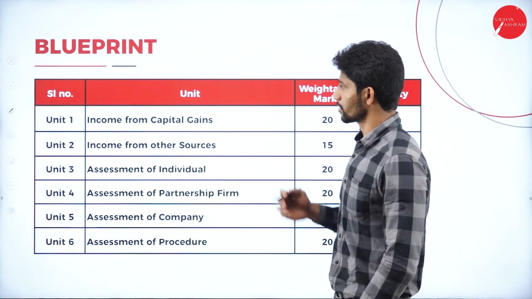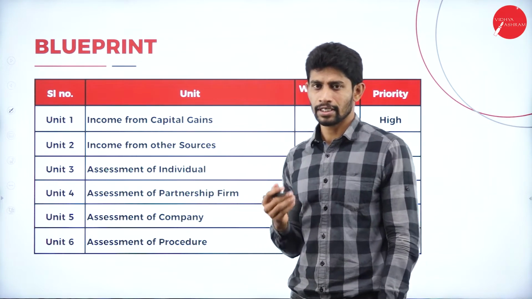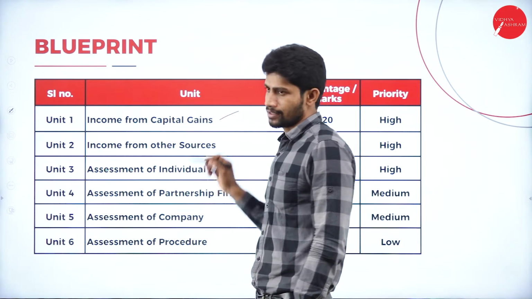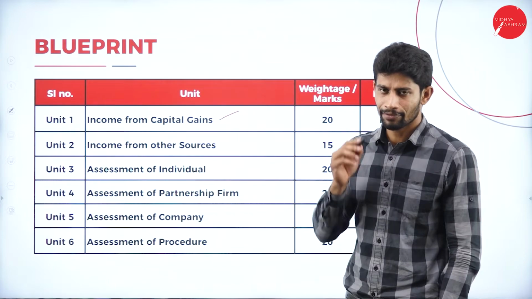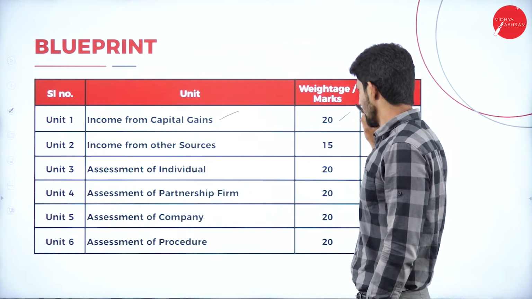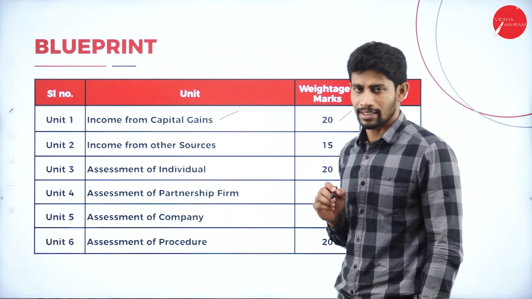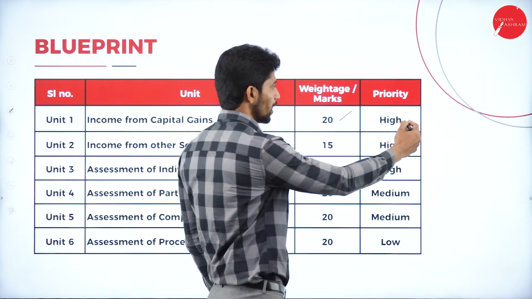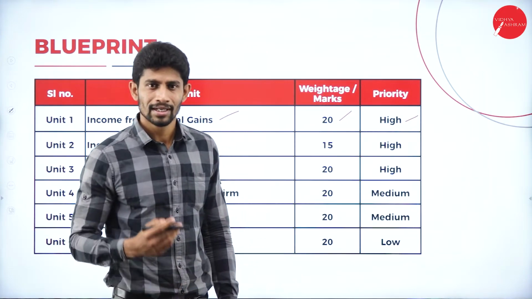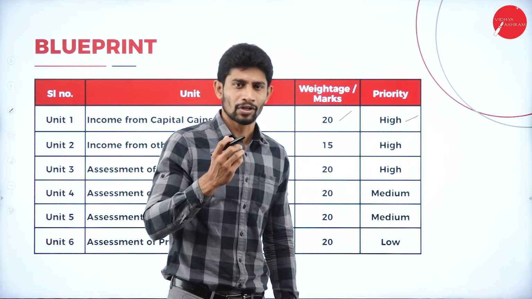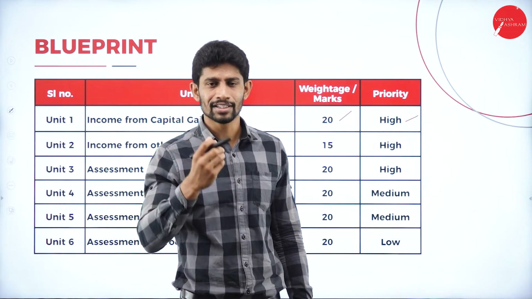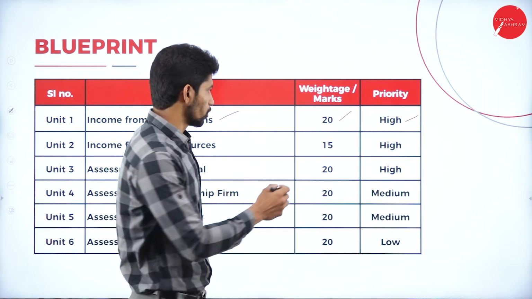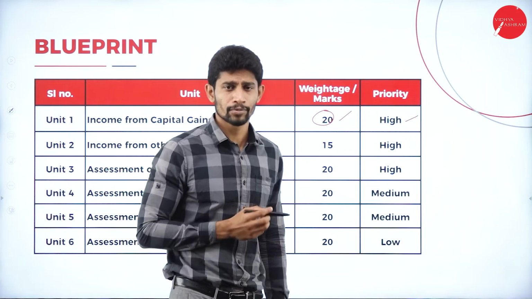So moving on to the blueprint of this particular subject, Income Tax 2, unit number 1 deals with income from capital gains, and the weightage is 20 marks. They might ask questions for 20 marks, and you have to give high priority to this unit because it is a very simple unit where the concepts are very easy. You can learn it very easily. So if you give more priority to this particular unit, you will be scoring 20 marks easily from unit 1.